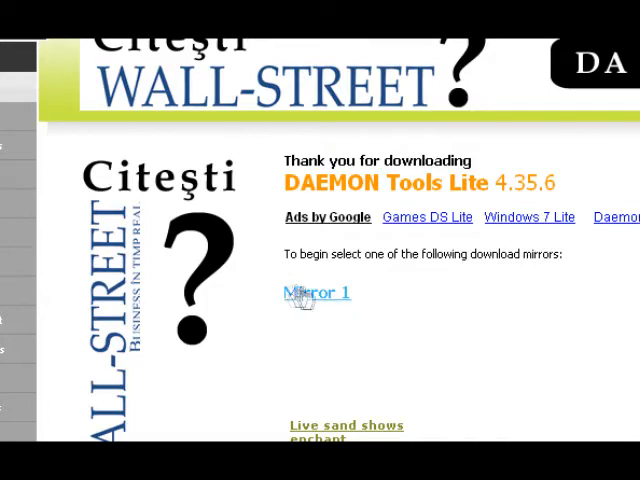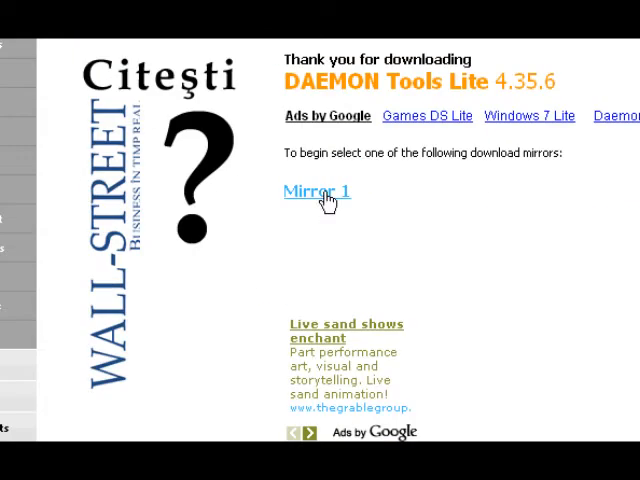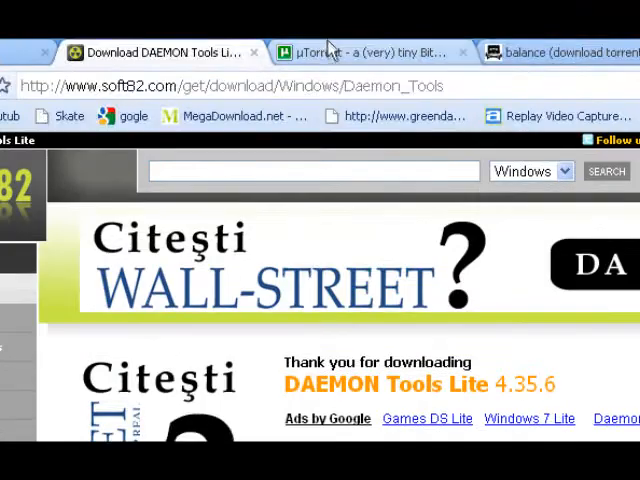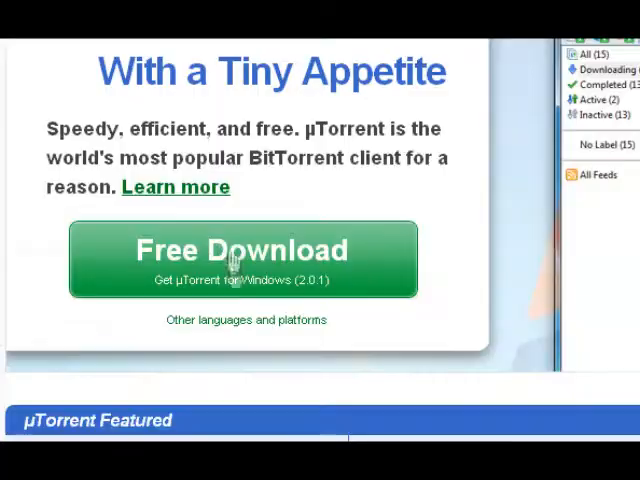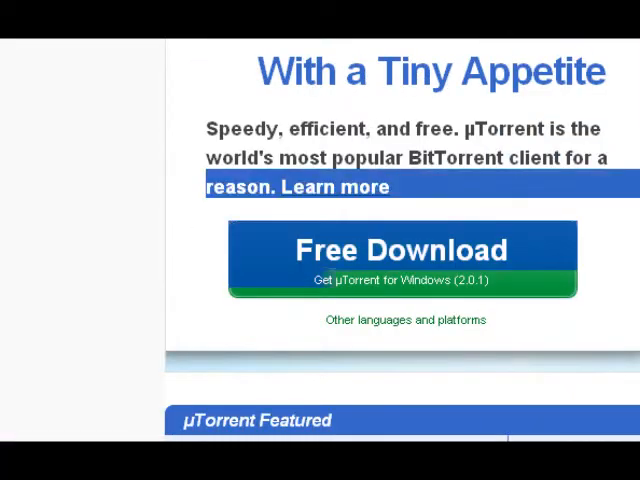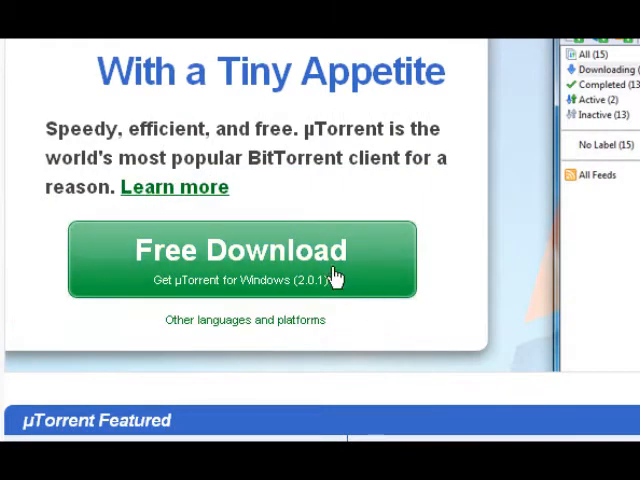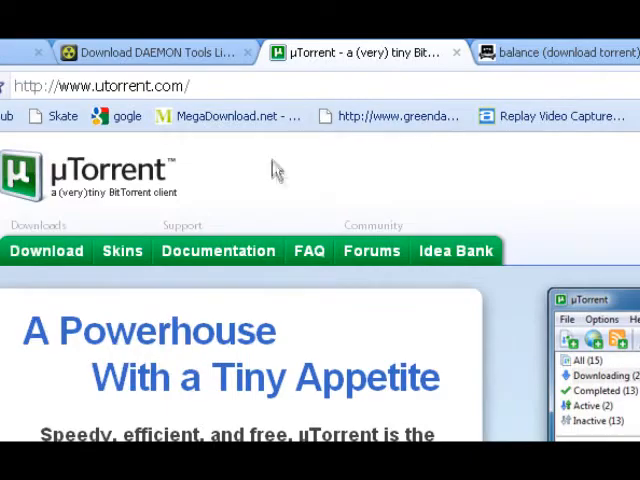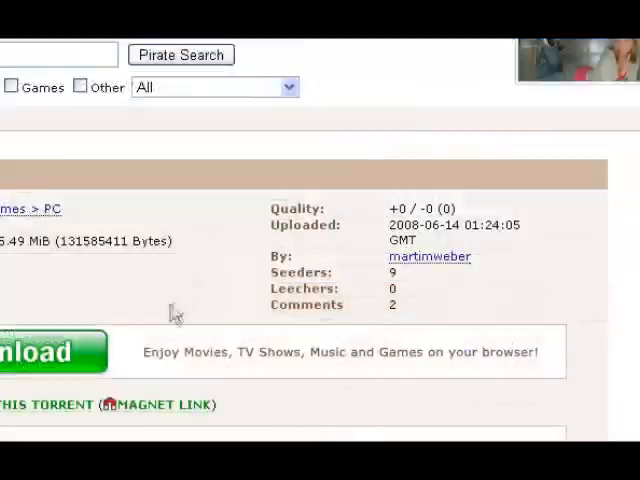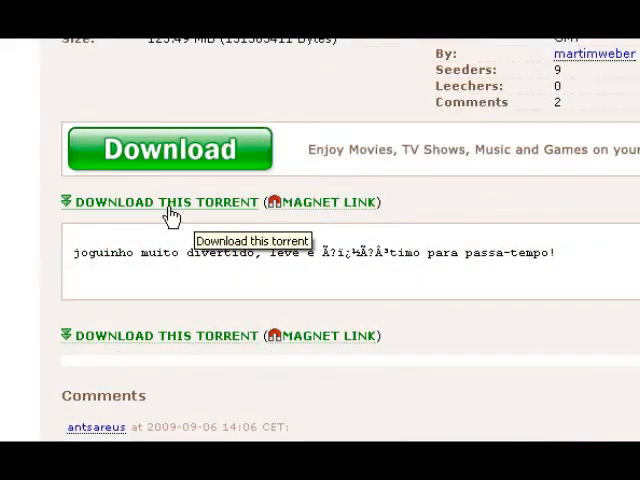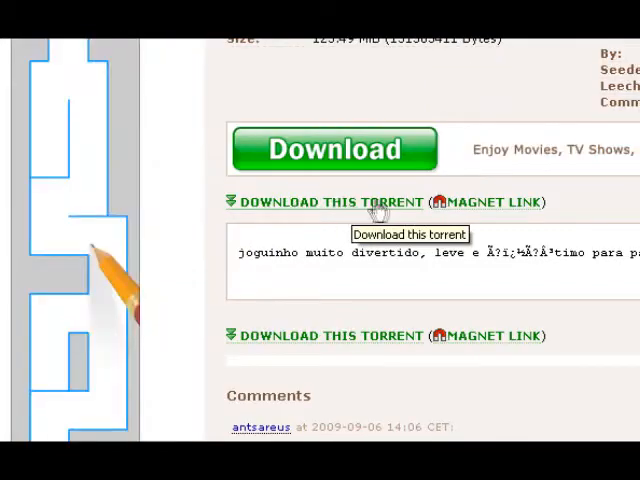Click Mirror 1 to download Daemon Tools Lite. Click Free Download to download uTorrent. To download the balanced game torrent, just click on Download this torrent.